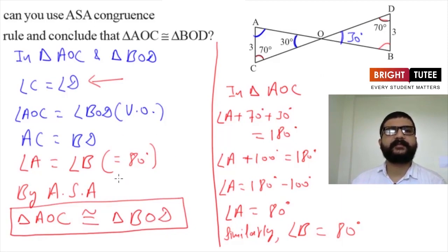So here we have seen that if two angles of a triangle are equal to two angles of another triangle, then the third angle will also be equal. So if any side is given and two of the angles are given, then we can use ASA criteria by finding the third angle, because we can find the third angle by using the angle sum property. If two angles of one triangle are equal to two angles of another triangle, then the third angle also has to be equal. So even if the side is not the included side, we can still use ASA criteria by finding the third angle.